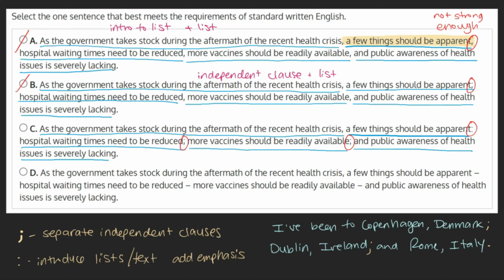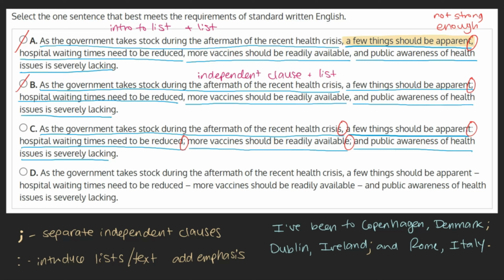In our sentence, the list items themselves don't include commas, but the sentence before the colon does. So some might choose to stylize the list in this way to ensure clarity. So while they're not necessary, they aren't incorrect. As everything is in order with this choice, it's likely our answer, but we can check out choice D just to be sure.